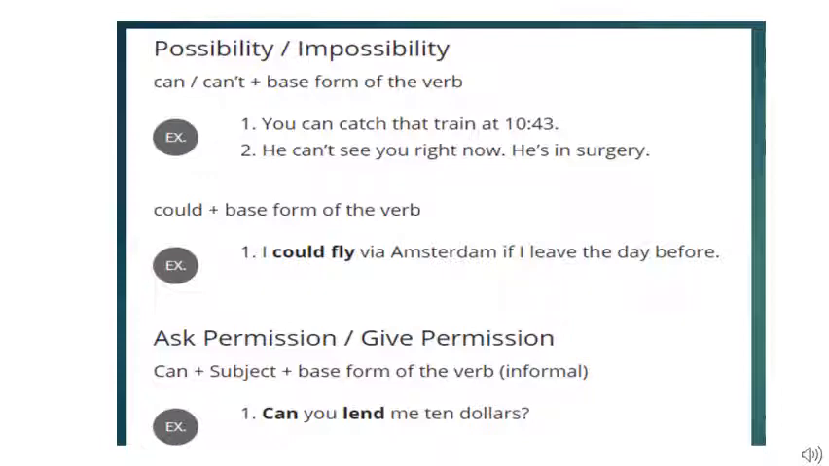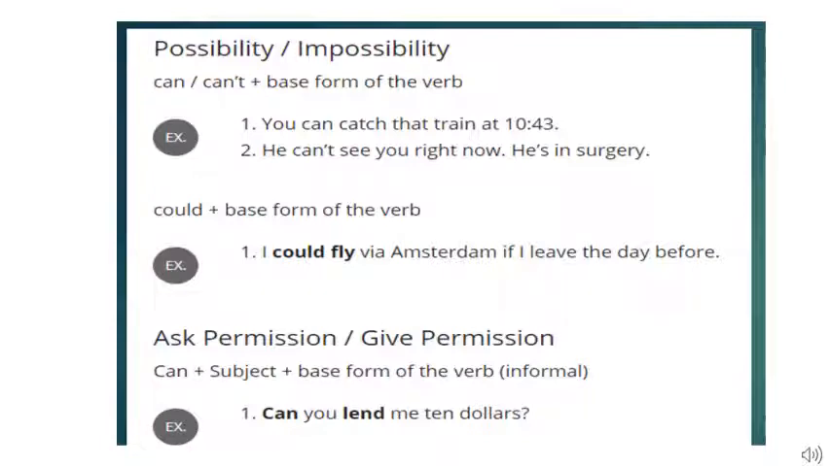Here I am using could plus the base form of the verb, which is the first form of the verb. When I say the base form, children, it means the first form of the verb. So in the first sentence, what was the base form of the verb used? Catch. Okay, you have to be very clear with the three forms of verbs, children.